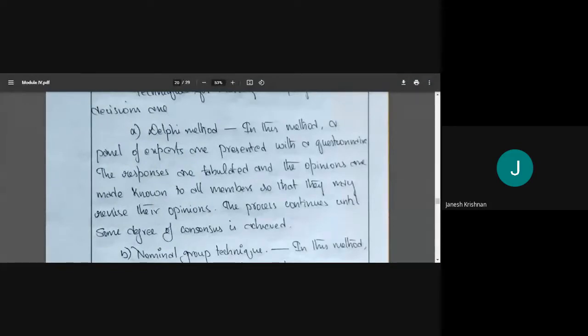If we are talking about construction, we'll have some experts from the construction field. If it's IT, we'll call from IT. In medical, doctors and nurses will be called. So experts will be called, and we'll present them with a questionnaire and ask them to please fill out the questionnaire.